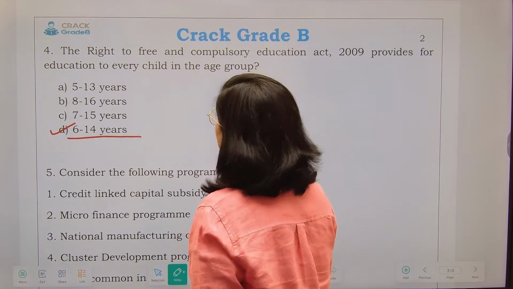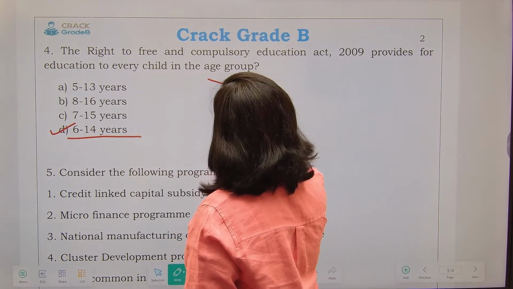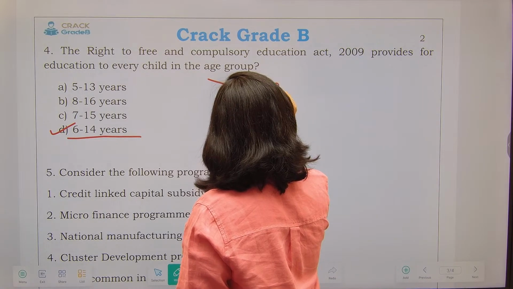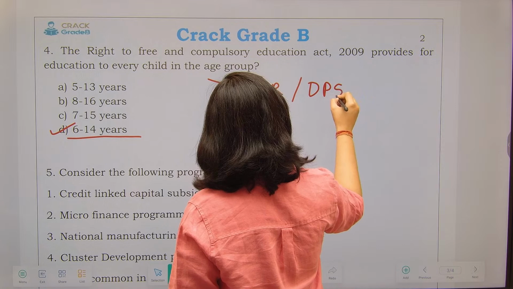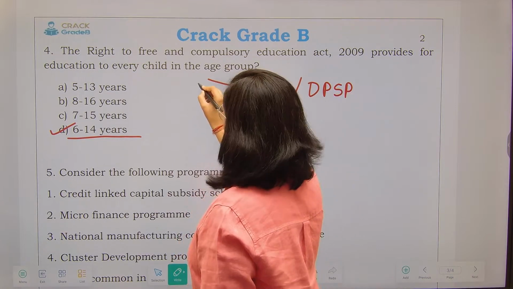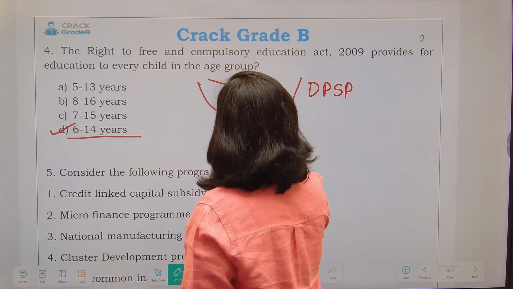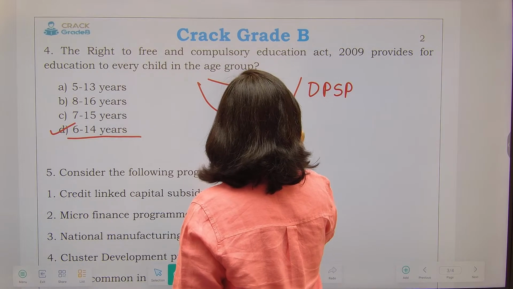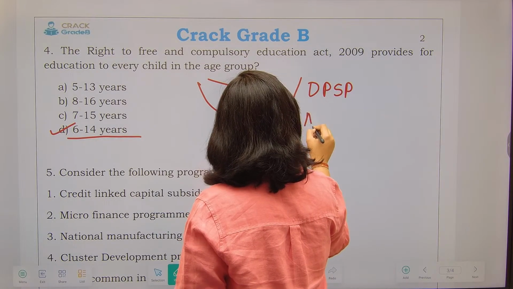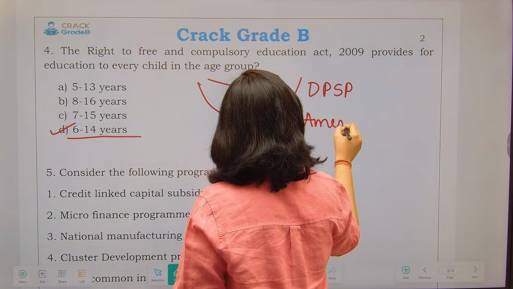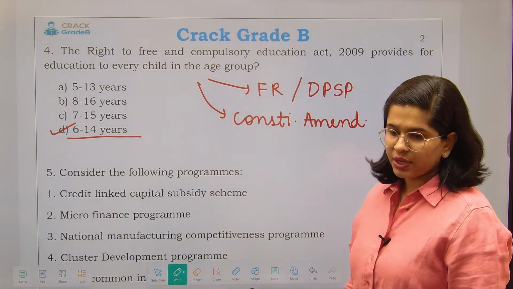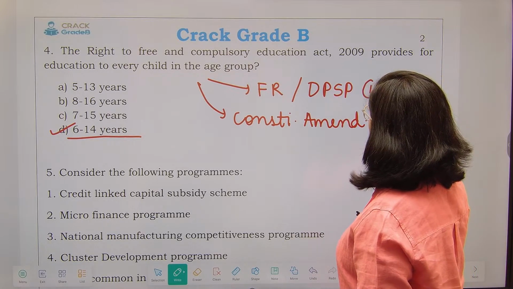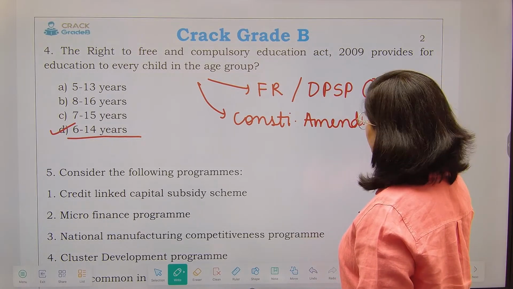So first thing you should know whether this comes under fundamental right or under DPSP, that is Directive Principles of State Policy. Next thing, through which constitutional amendment right to education was introduced, right? Question number, this can be question 1, this can be question 2.